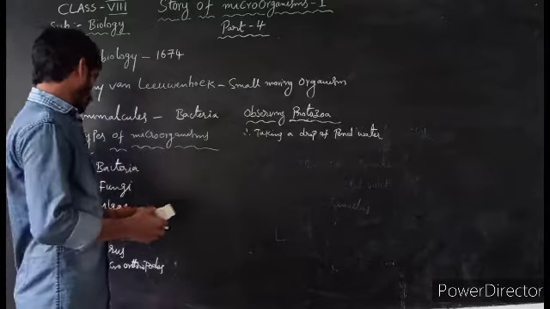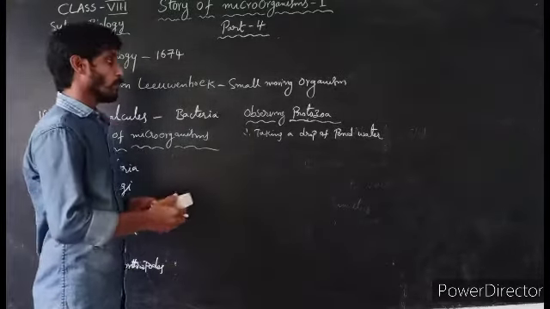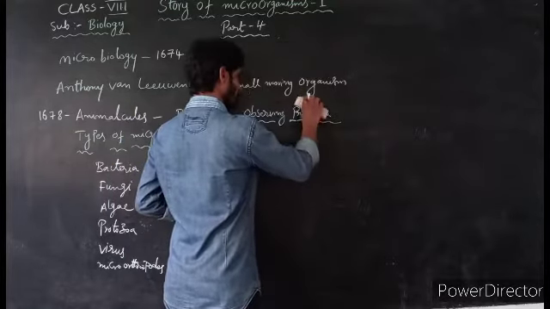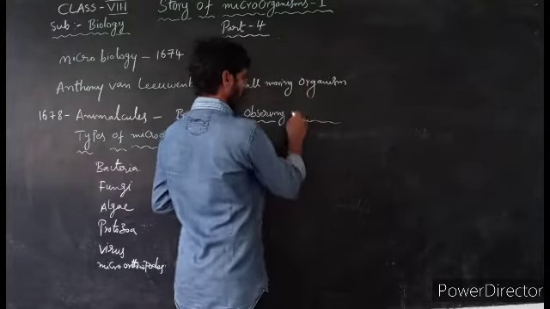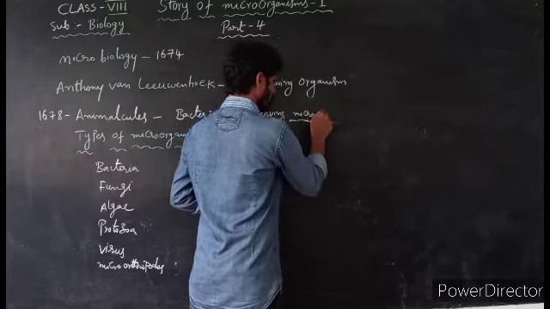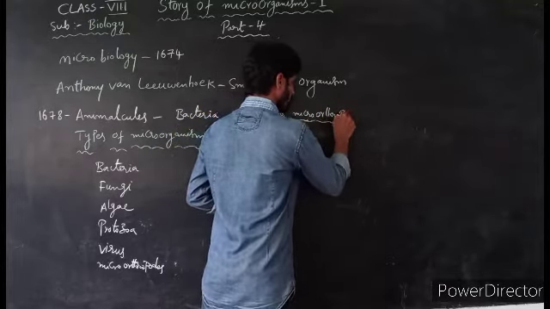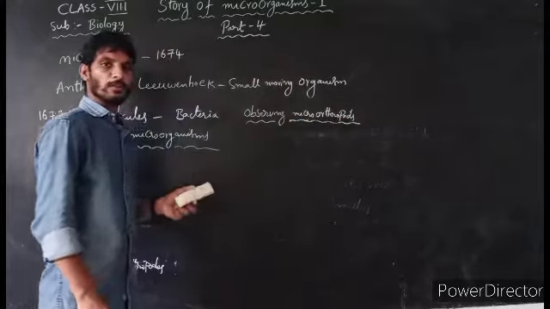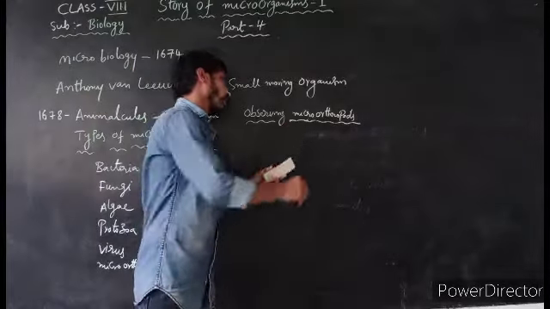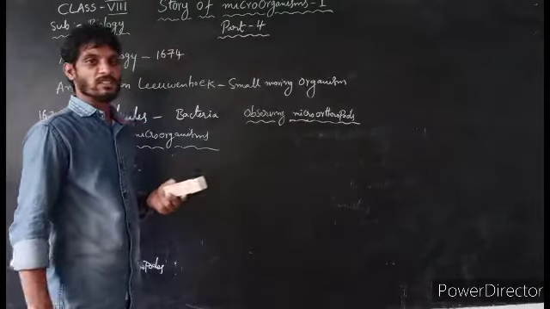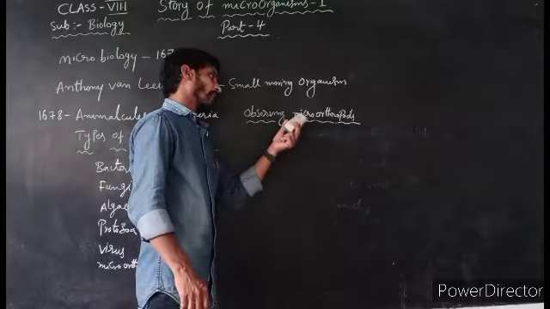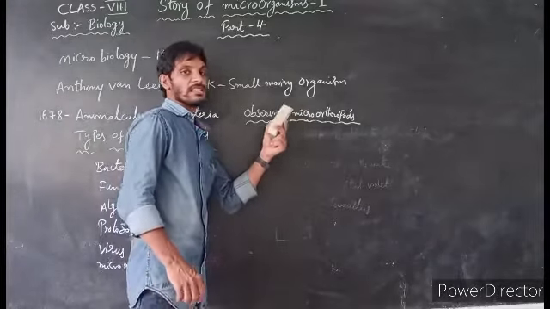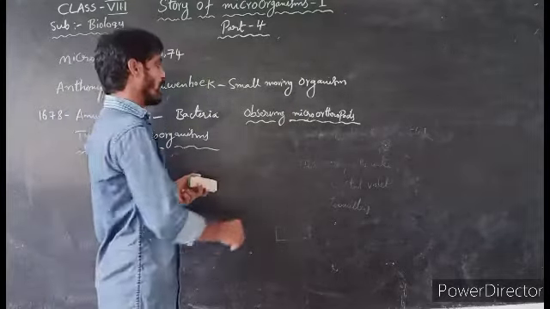Next, about observing microarthropods. Microarthropods mostly live in soil, and they have jointed legs.